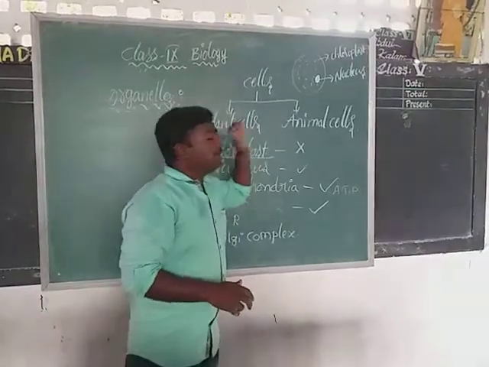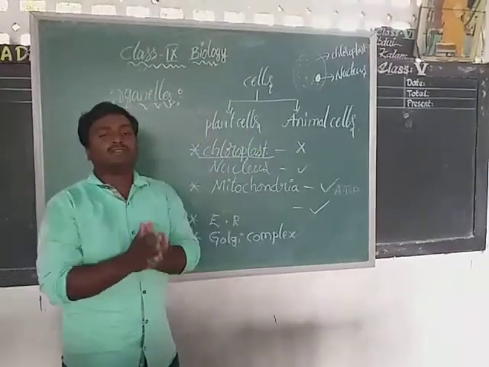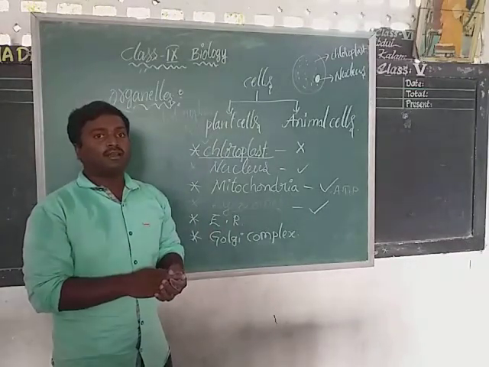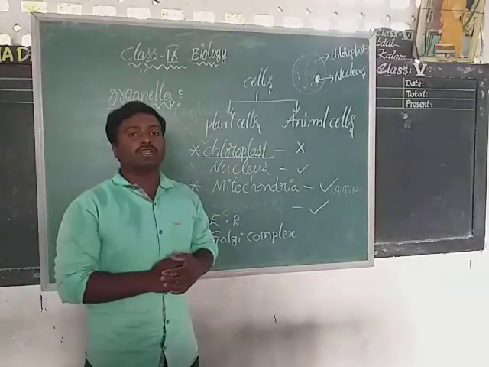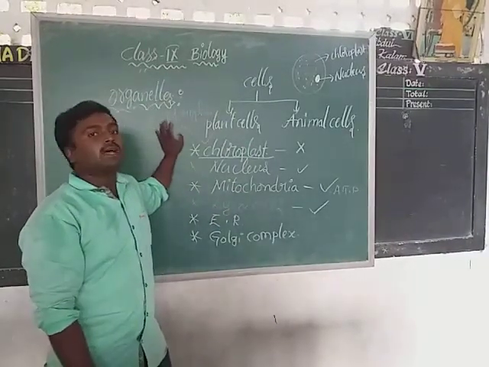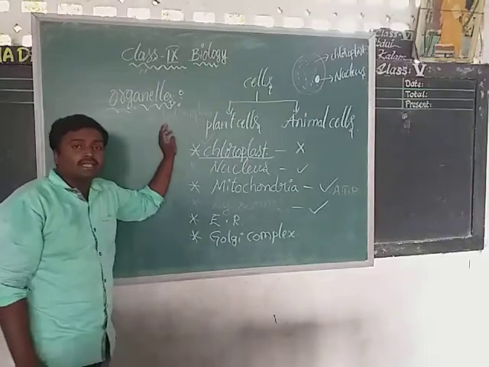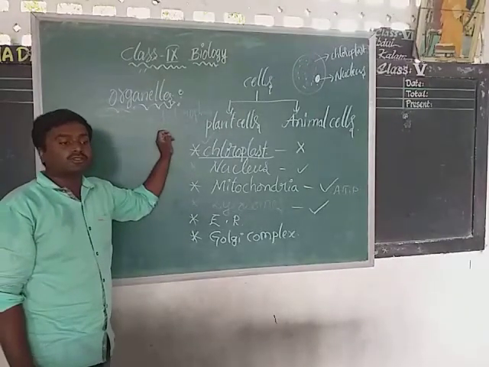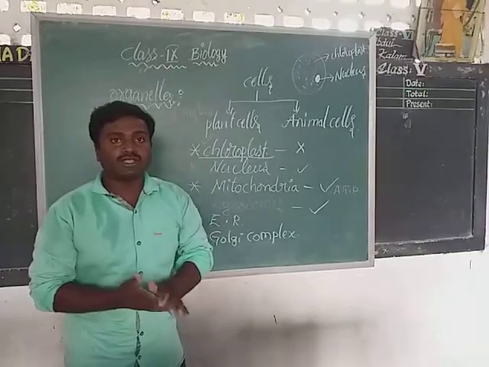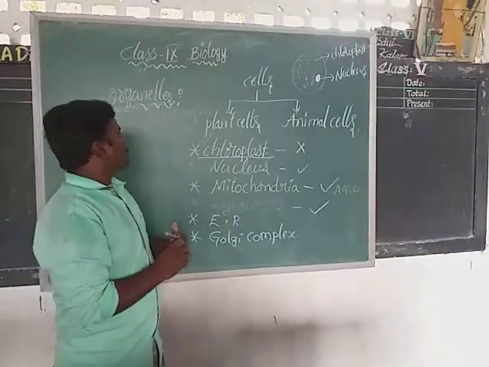Because of the absence of chloroplast in animal cells, we do not have any green color and we perform heterotrophic nutrition. But plants contain chloroplast and act as autotrophs. Autotrophs means they prepare food by their own. This type of nutrition is called autotrophic nutrition.